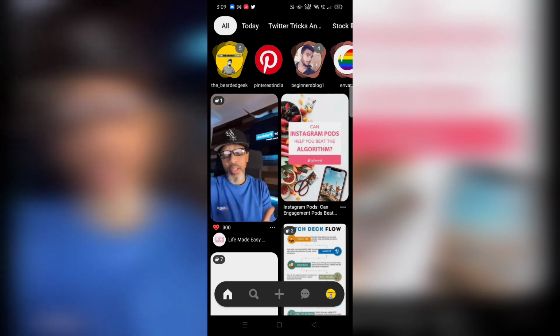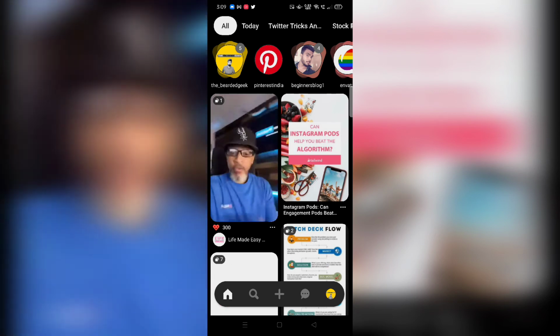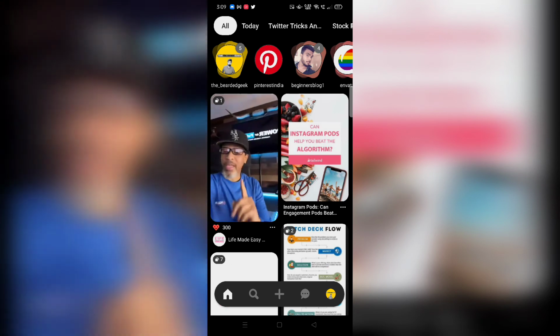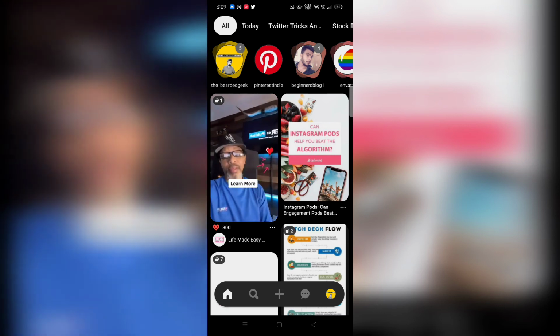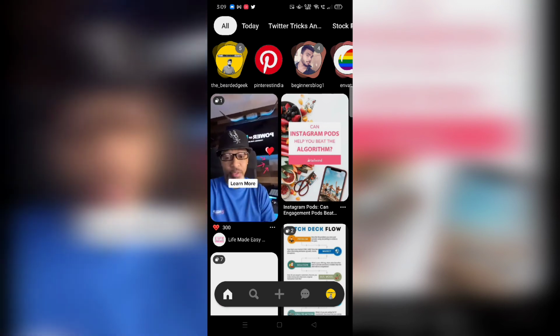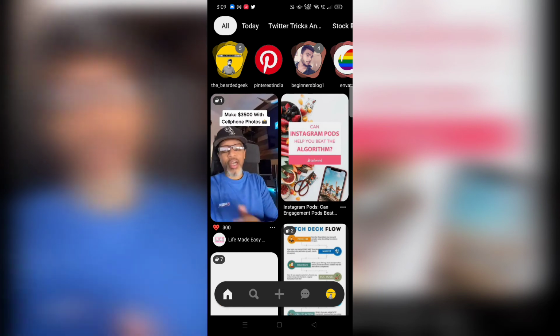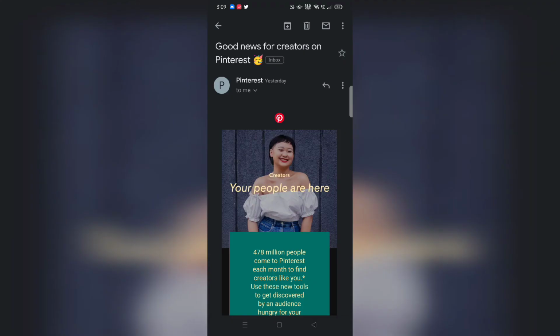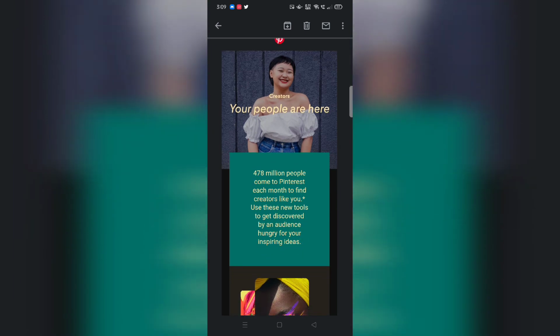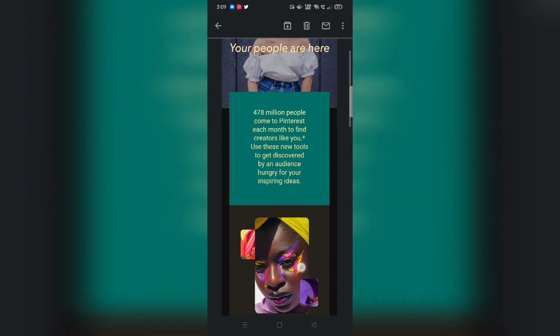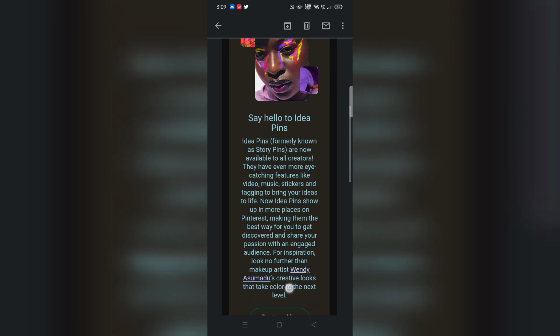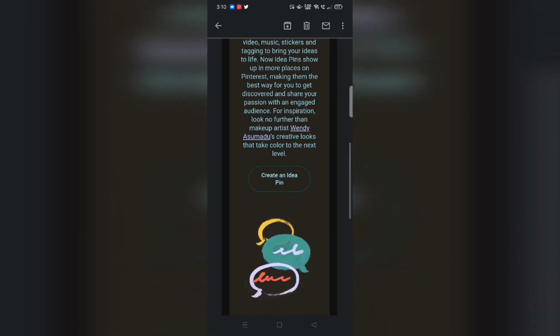So I just opened my Pinterest application, and I came across that Pinterest has enabled all of these idea pins to a worldwide user database. Wait, I have that email. So this is the Pinterest. Basically, I received this email yesterday from Pinterest. It's already live to all the creators. I read that line somewhere, yeah.